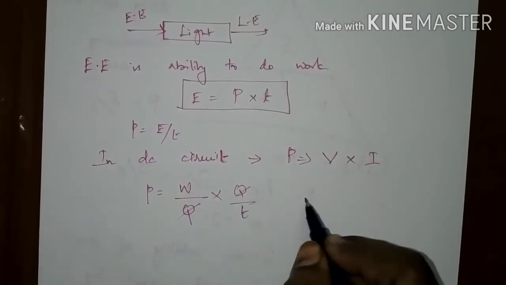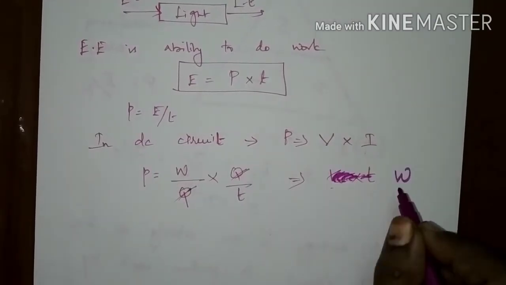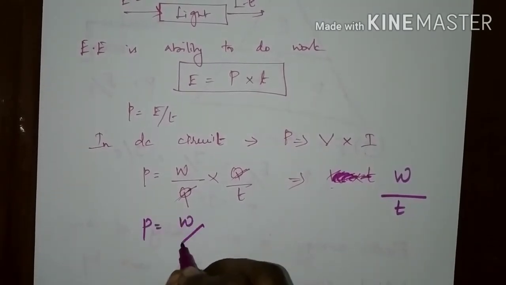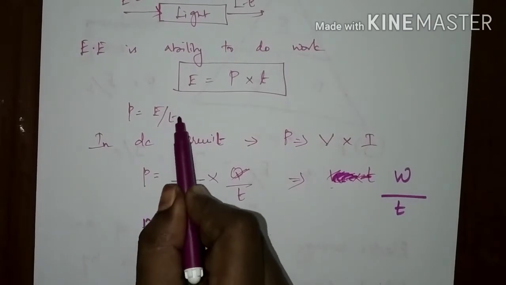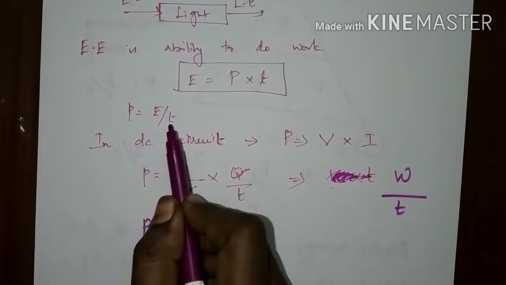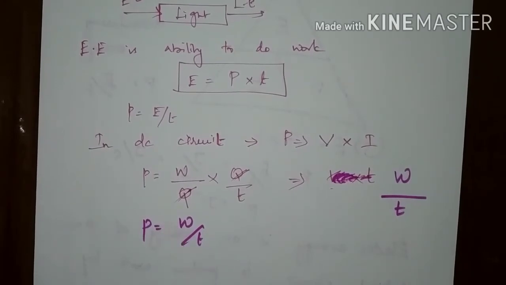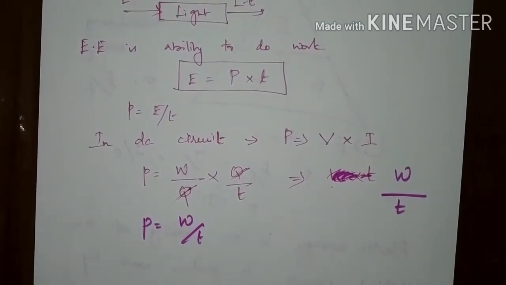If you cancel these charges, we get the power equation as work done by the time taken. This is the equation of power which we already derived as energy by time, where energy and work are the same because energy is the capability of doing work. So power is the rate of change of work or rate of change of energy.